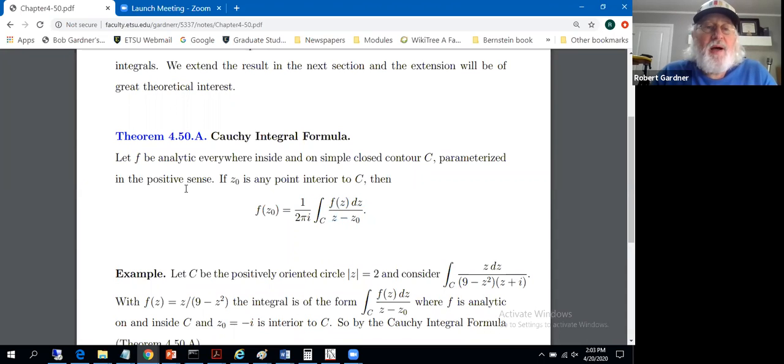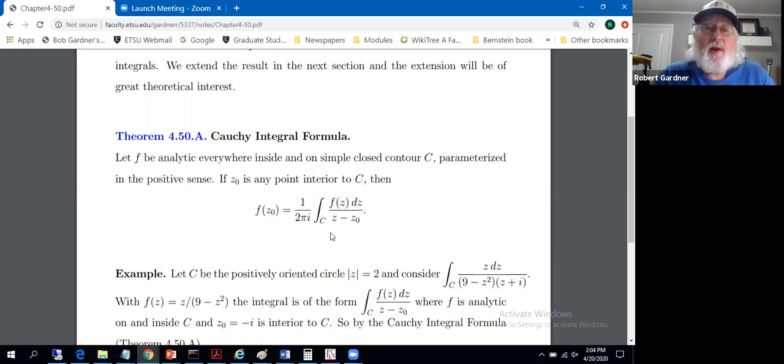Now, we had a hypothesis that f itself is analytic on and inside simple closed contour C. The integrand isn't, because the integrand includes this z minus z sub 0 in the denominator, giving us division by 0 at z sub 0.